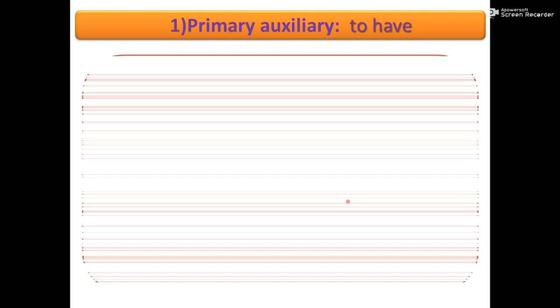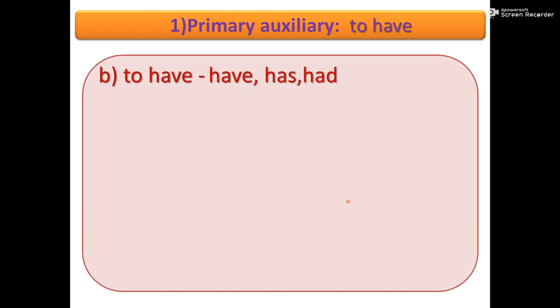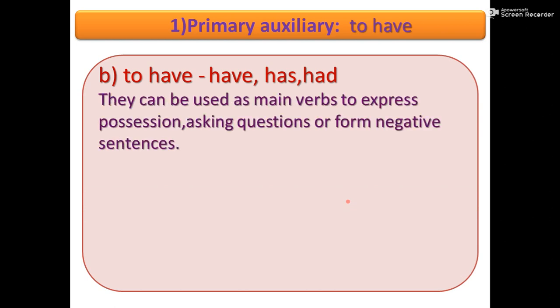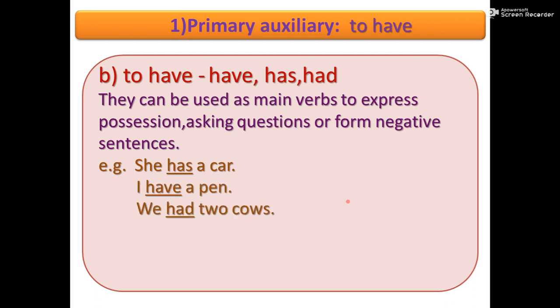Then we will see to have. Have, has, had are to have forms of the verb. They can be used as main verbs to express possession, for asking questions, or to form negative sentences. For example, she has a car. I have a pen. We had two cows.